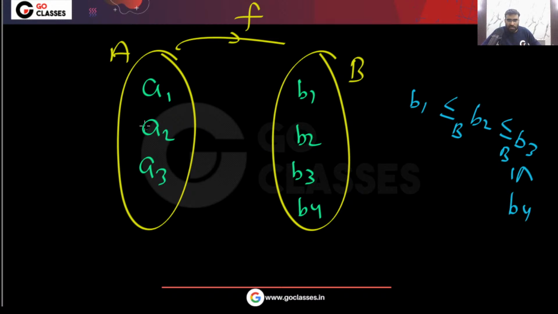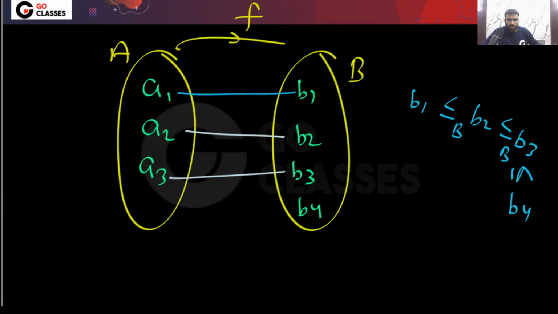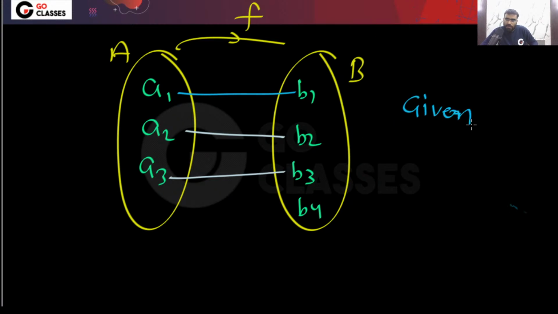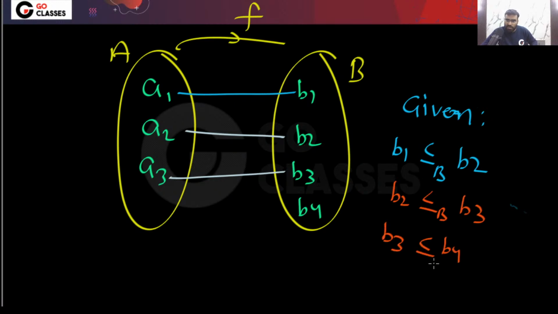Now in this situation, let's assume these are the images. Because you are picking a function, you can take any function. In this function, you tell me who will be related to whom. This is already given to you: B1 is related to B2 under this relation less than equal to B, B2 is related to B3, and B3 is related to B4. Now you tell me, in this A, who will be related to whom?